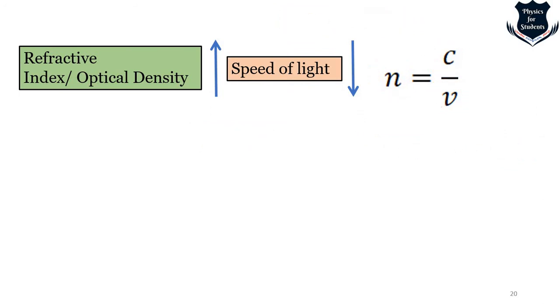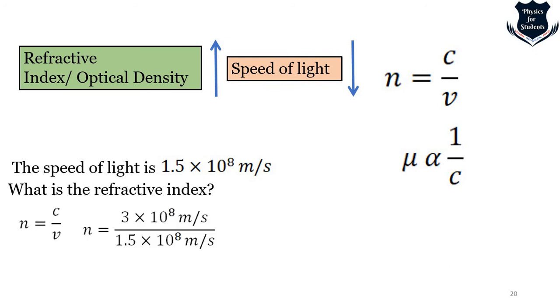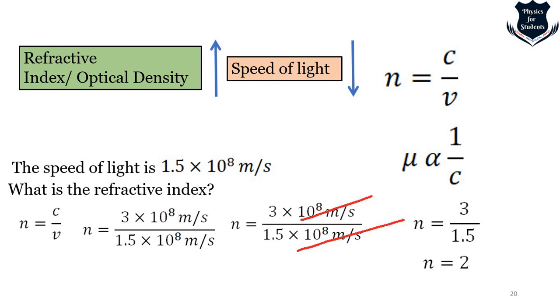So let us see a quick example. It can also be written as inversely proportional, right? We will come to this part. If the speed of light is 1.5 multiplied by 10 to the power 8 meters per second, what would be the refractive index? Let us calculate. We know n equals c by v. We put the value of c, which we already know as 3 into 10 to the power 8, and the value of v, cancel them out, and simply we get n equals 2.